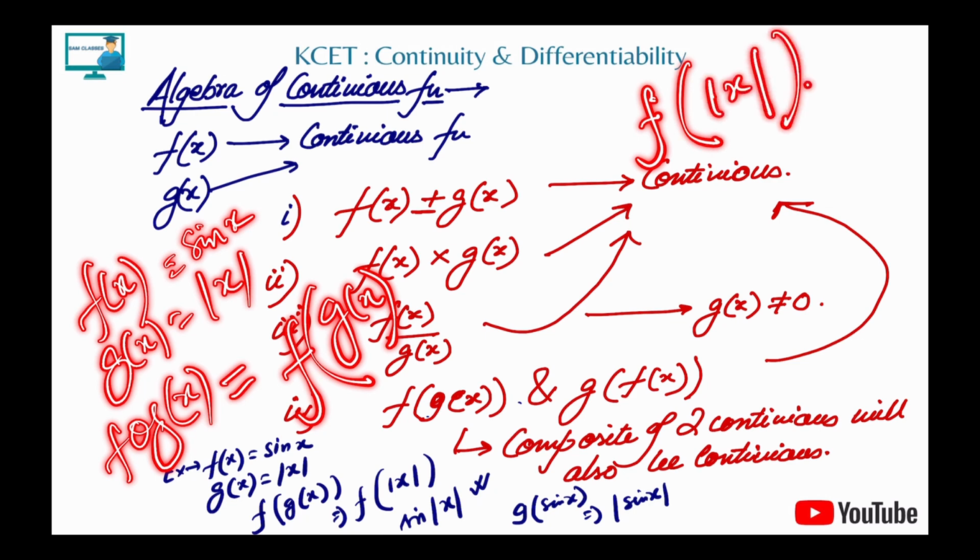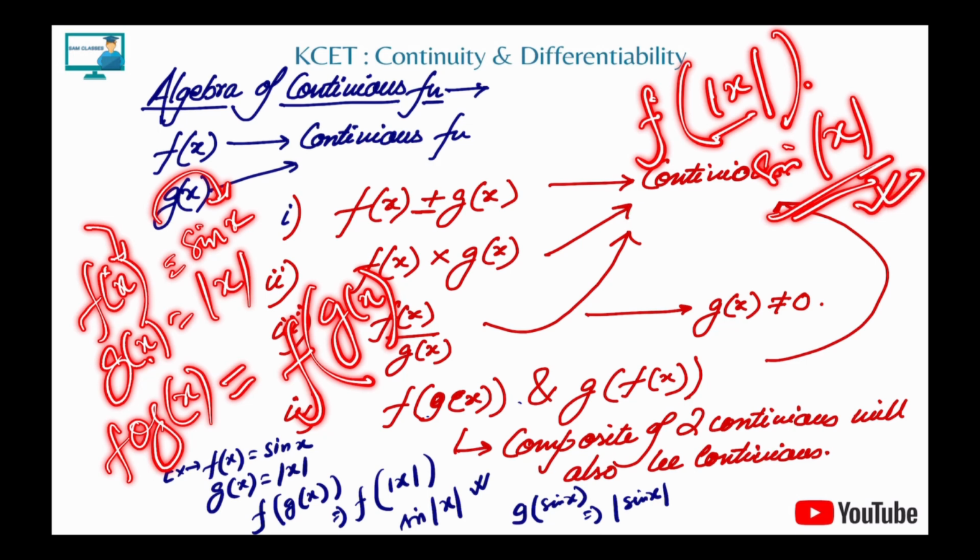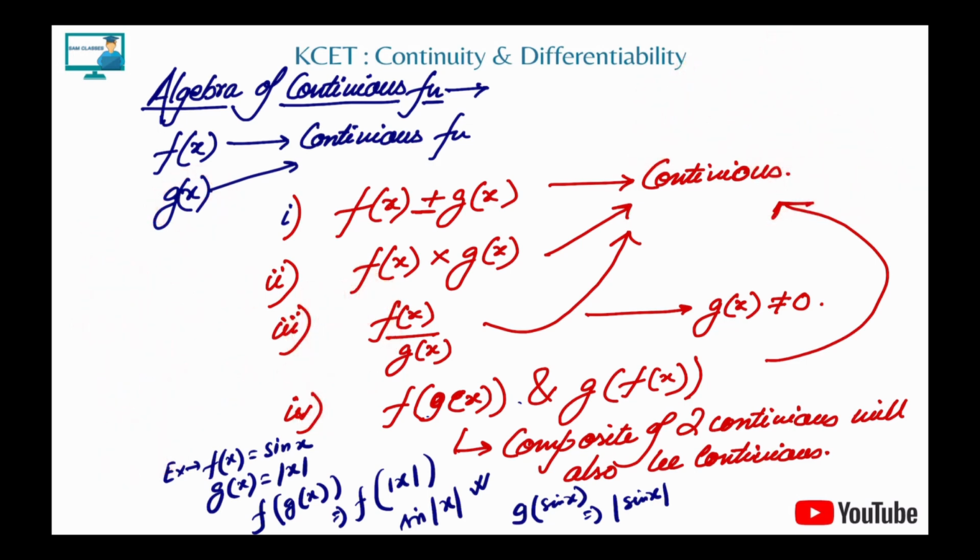Just understand, very simple. If I was putting x, I was getting sin x. If I put mod x, I get sin of mod x. So this also is continuous, student. Simple. No need to have any tension or difficulty. Sin mod x, very difficult? How will you solve? We have a lot of questions in PU, in the NCERT also. Simple. Now what about g of f(x)? Same thing we can do, and both are continuous.